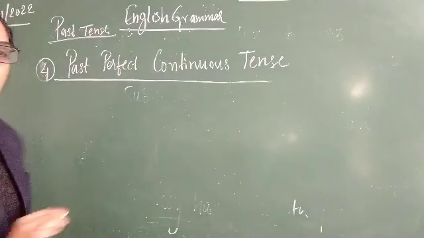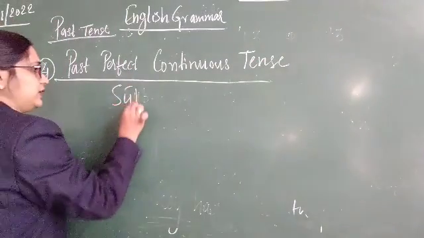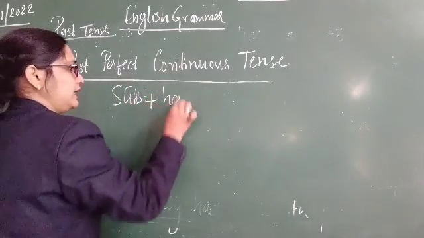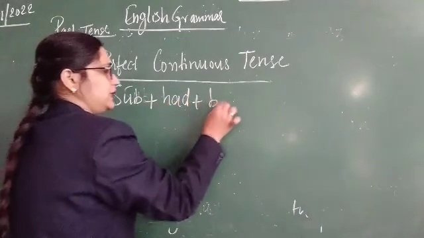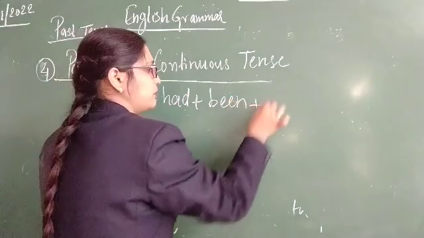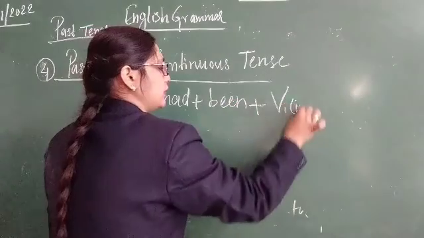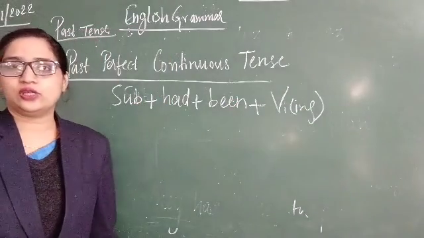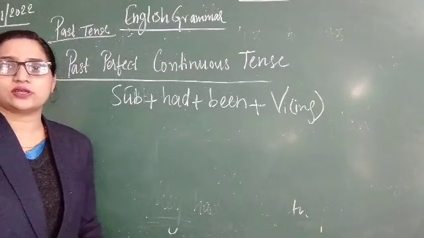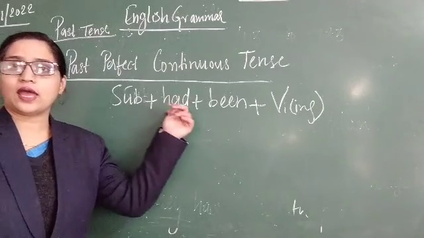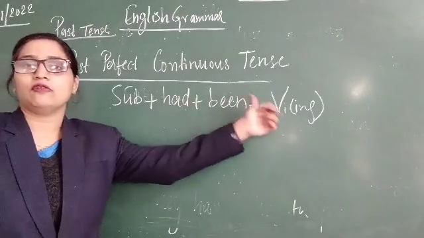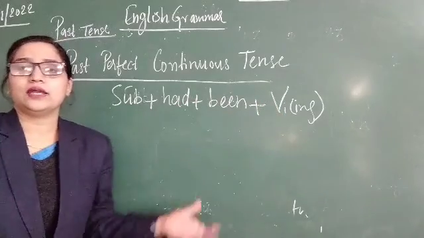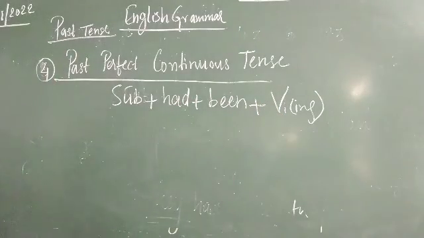Okay, its structure is subject, had, been, verb first form including ing form, with ing form. Its structure is subject, had, been, verb first form with its ing form.